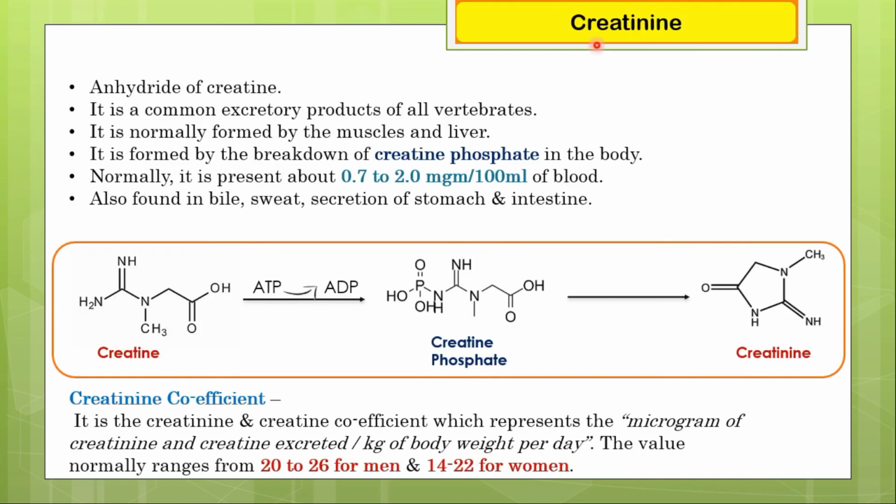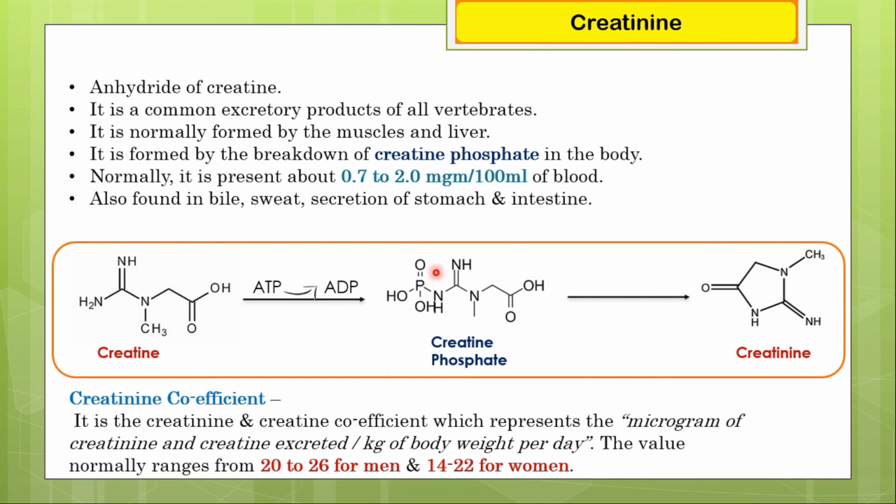The next one is creatinine. Creatinine is an anhydride of creatine, and it is a common excretory product of all vertebrates. It is normally formed by the muscles and liver. It is formed by the breakdown of creatine phosphate in the body, and normally it is present at about 0.7 to 2 microgram per 100 ml of blood. This creatinine is also found in bile, sweat, and secretions of the stomach and intestine.